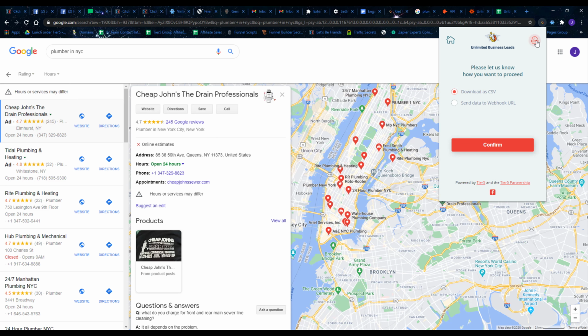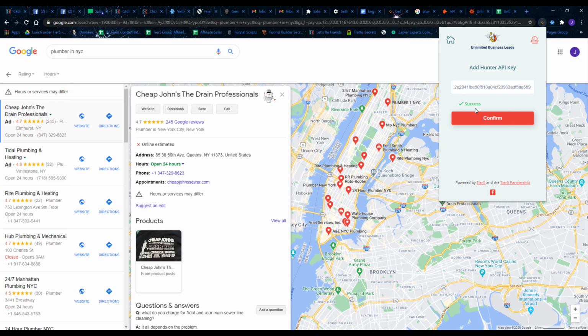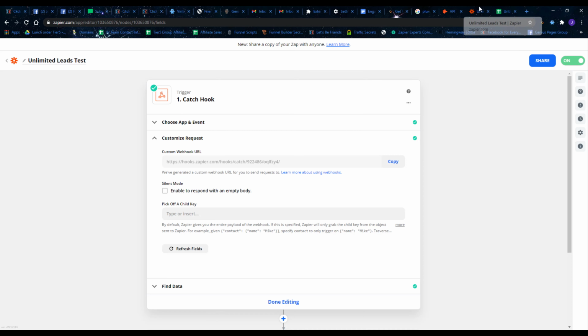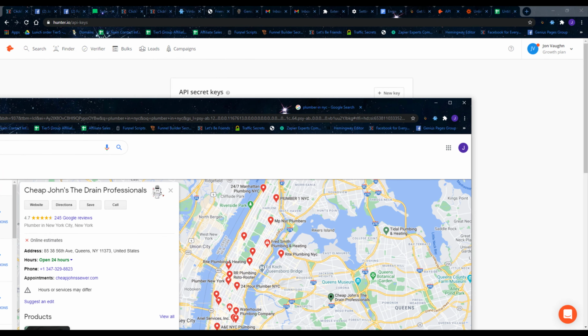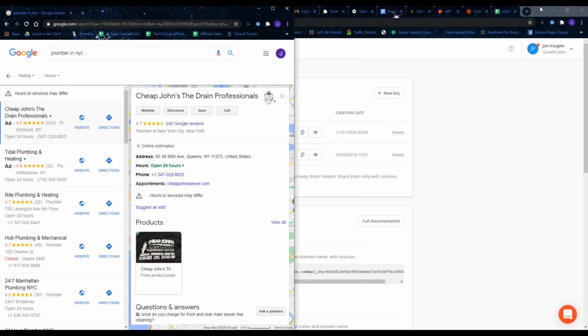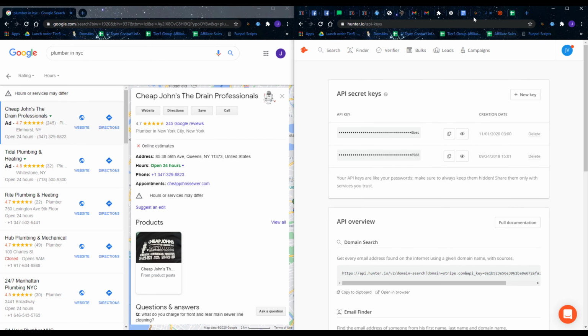All right, I'm going to come to the hamburger menu and add in my Hunter API key. Now I'm good to go. If I click this use Hunter, I'll get emails in with my search results. Before we do this, this time we're going to move this over here, and move this over here.